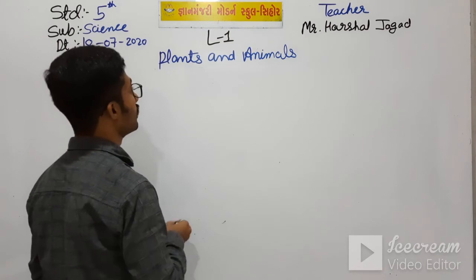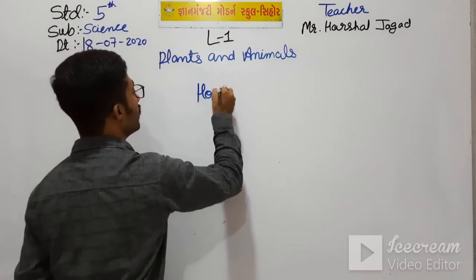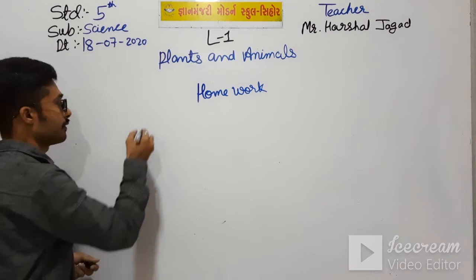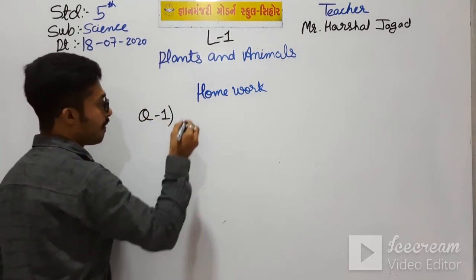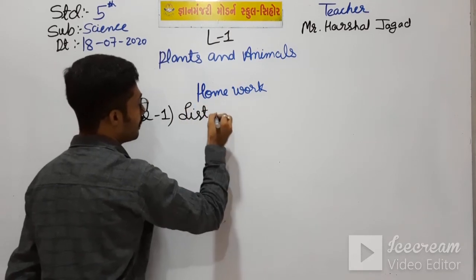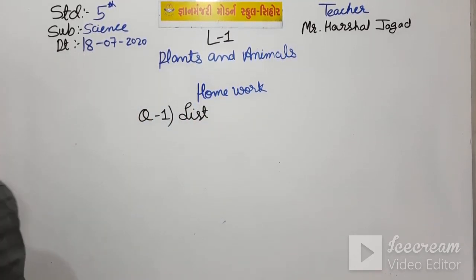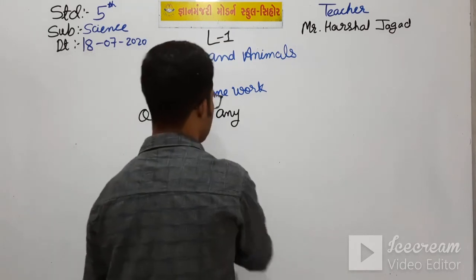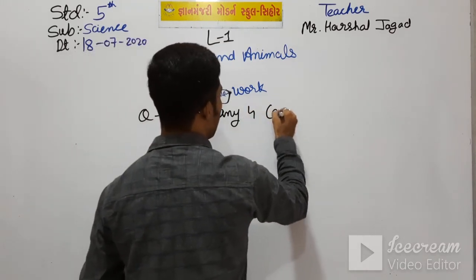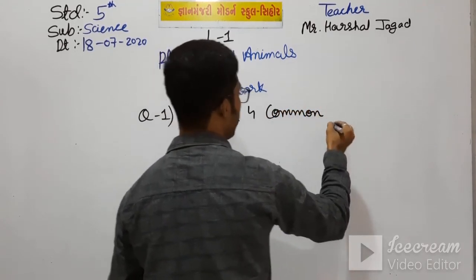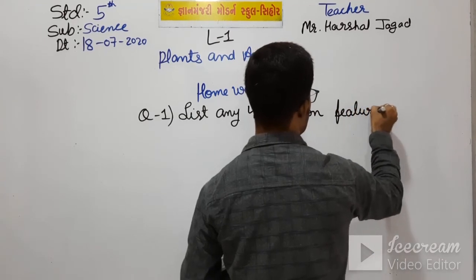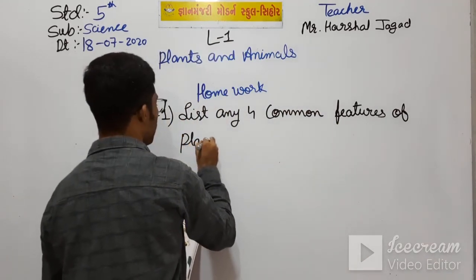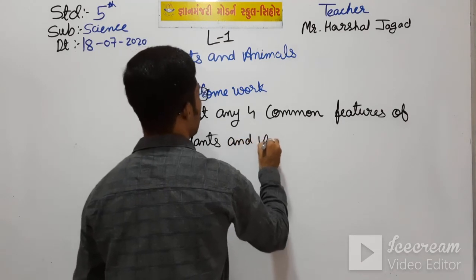In your homework, you have to write: list any four common features of plants and animals.